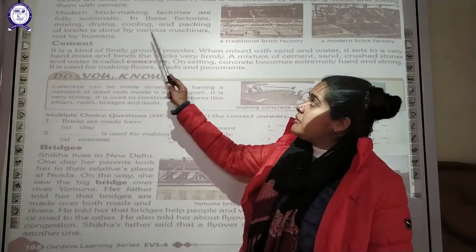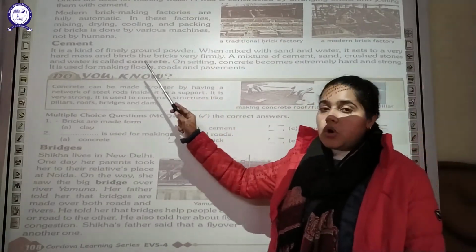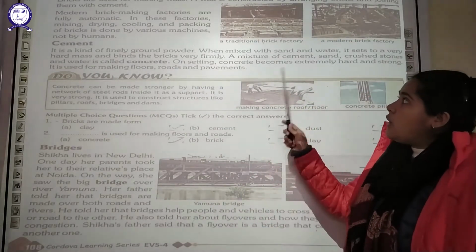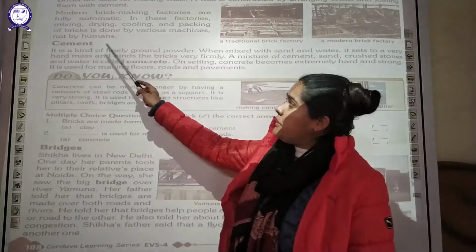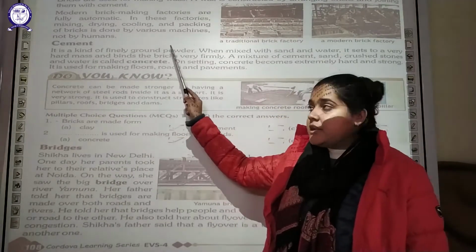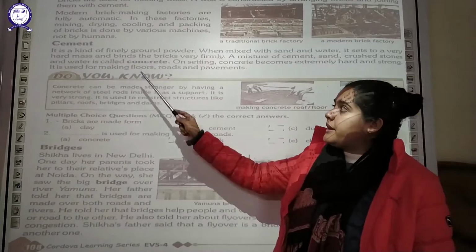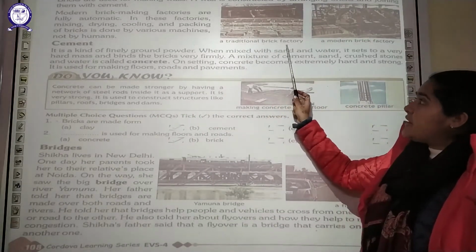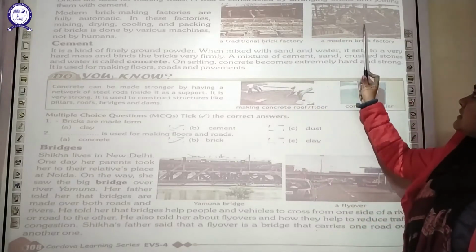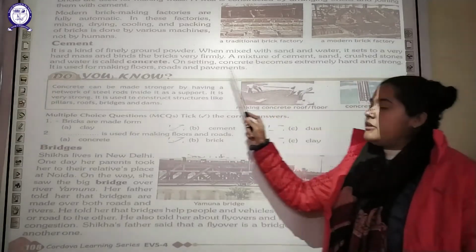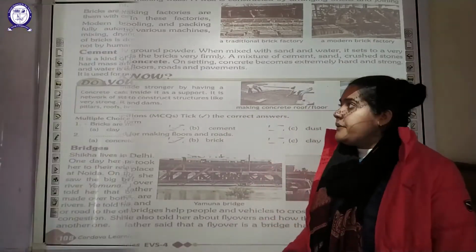But modern brick making factories are fully automatic. In the traditional case, human beings were involved. All these things, whether it is mixing, drying, cooling or packing of the bricks, are done by various machines and not by humans. As you can see here, this image shows a traditional brick factory, and this is a modern brick factory. All the machines are there doing the various processes for making bricks.